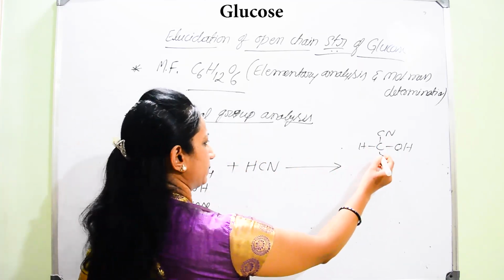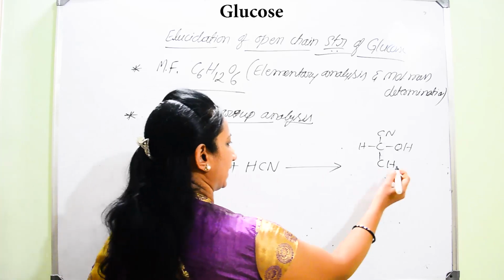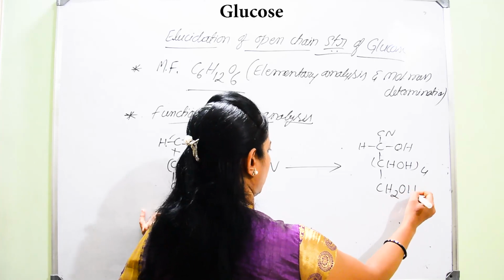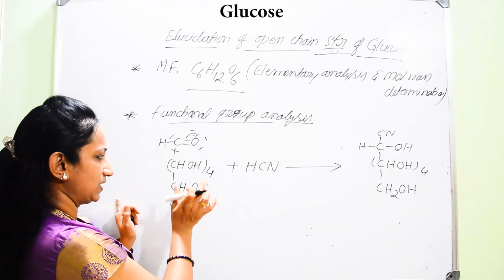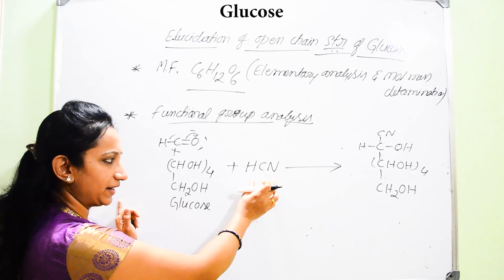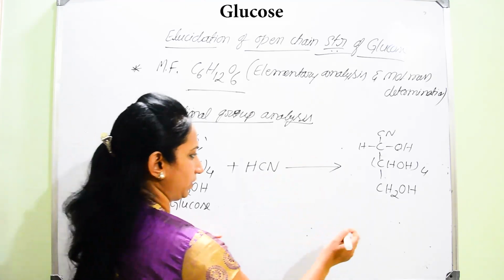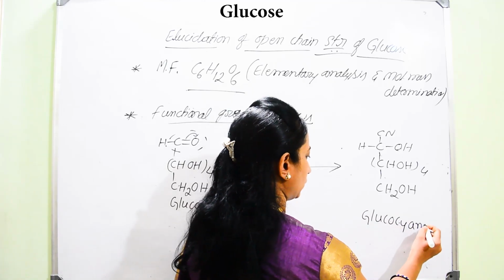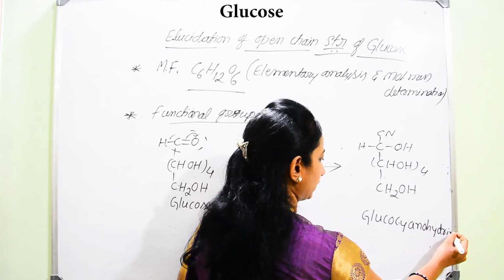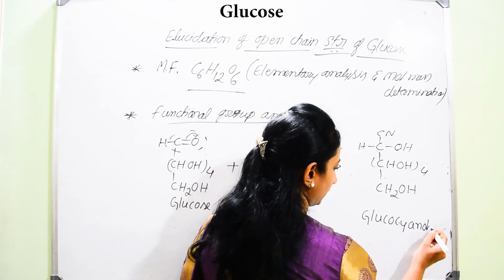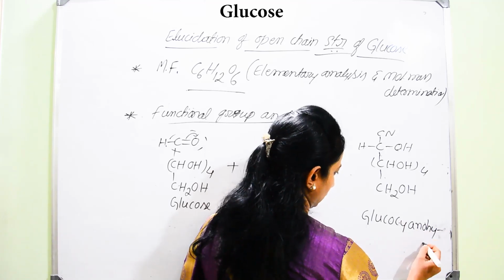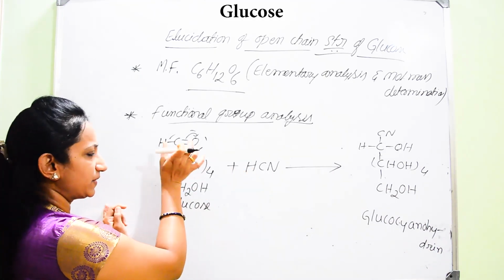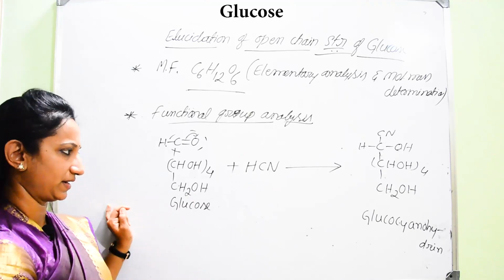Now we can write the remaining part. It will remain as it is, CHOH four times, then CH2OH. Now glucose on reaction with hydrogen cyanide gives one product, which is called glucocyanohydrin. It is obtained by the interaction of the aldehydic group, specifically the aldehydic group, with hydrogen cyanide.